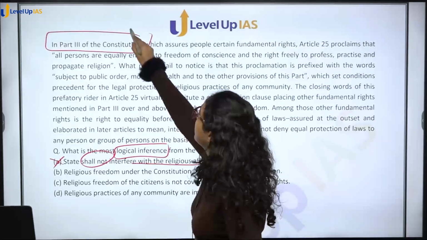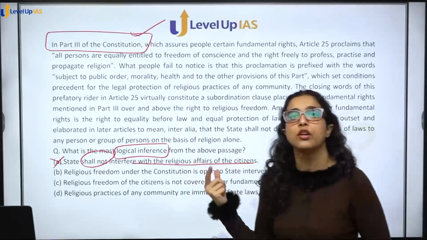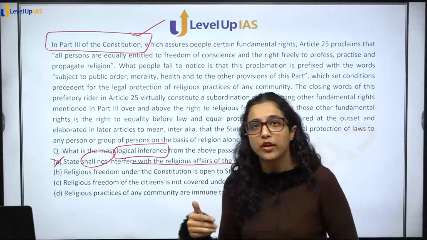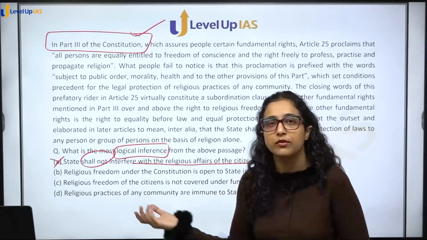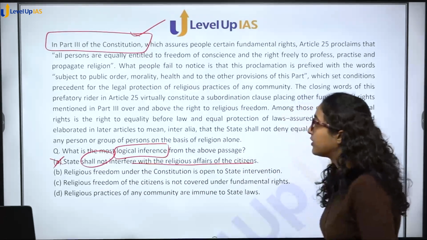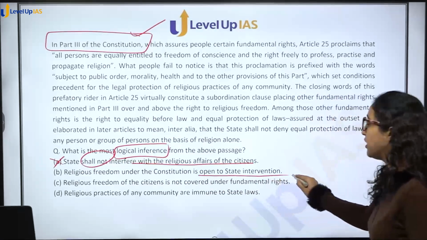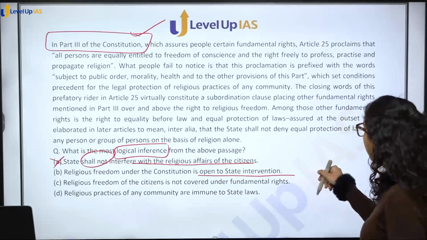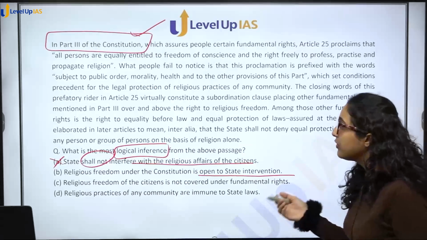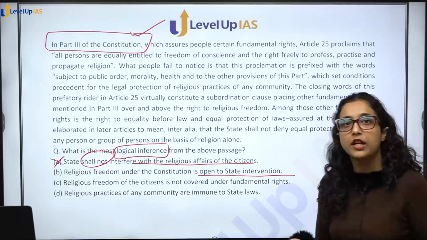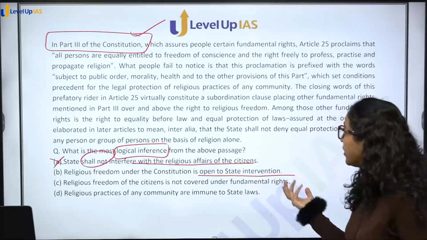Now, why am I only considering our country? Because Part 3 of the Constitution, we are talking about Part 3 of our Constitution. So we will talk about what our country's point of view is. ठीक है? Next, religious freedom under the Constitution is open to state intervention. Now, obviously, this is correct. Religious freedom is open to state intervention.